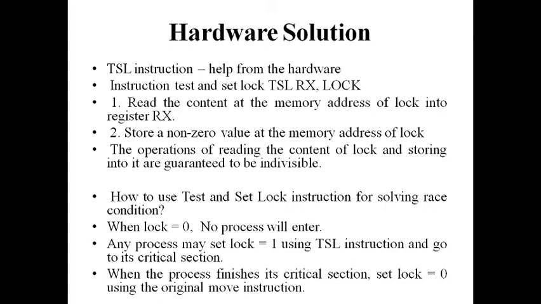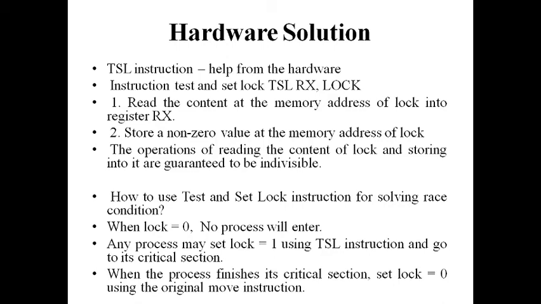Next, how to use the test and set lock instruction for solving the race condition. It is very simple. When lock is 0, no process is in the critical section. This lock system is seen in strict alternation. You can watch that strict alternation video.